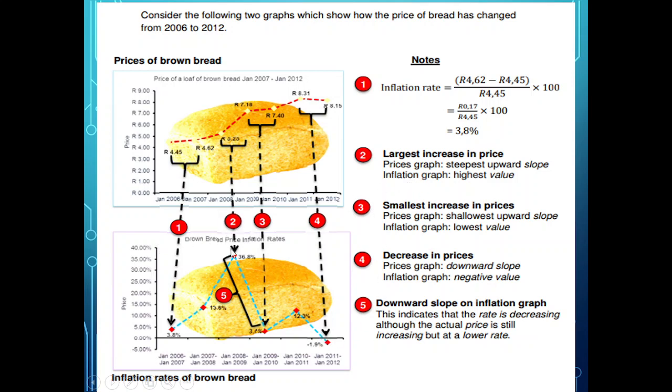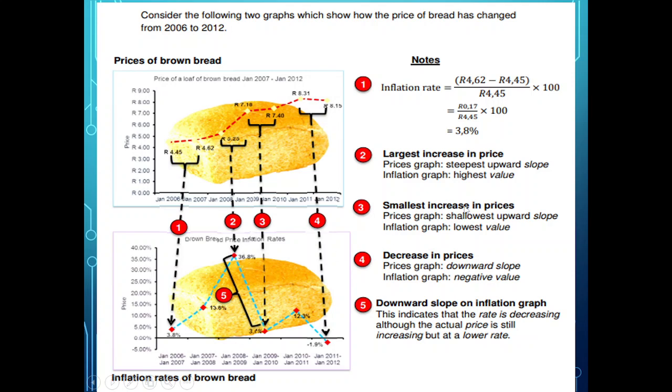So let's look at these numbers here. Number 2, the very high increase, the largest increase in price. If you look at these graphs, you can see this section is the steepest slope on the price graph, steepest upward slope. Inflation graph is the highest value here. That's the highest value.